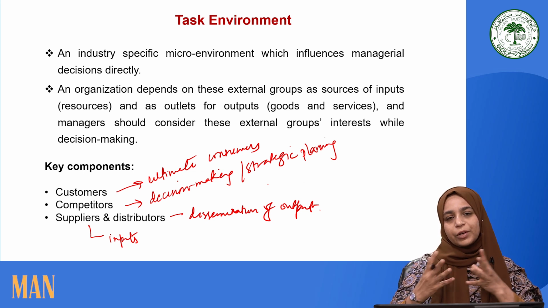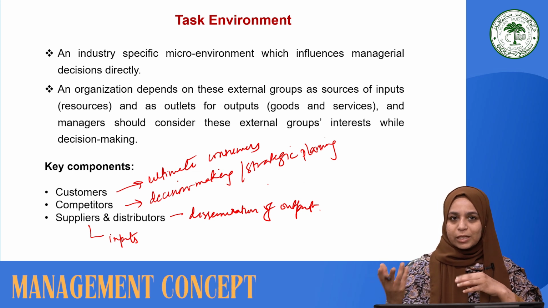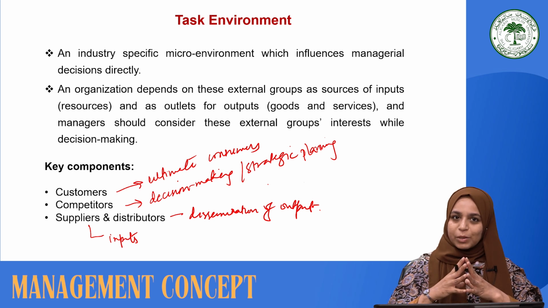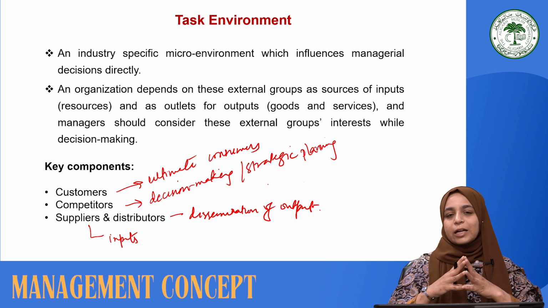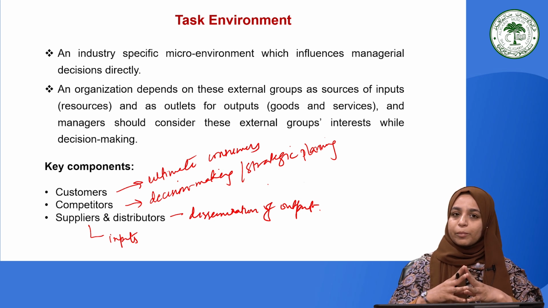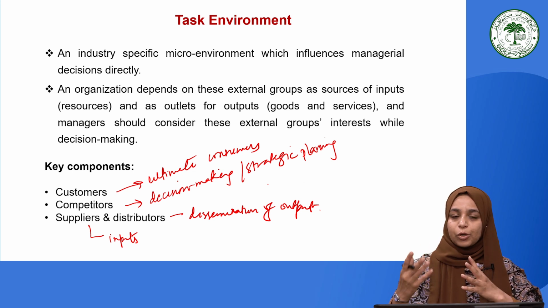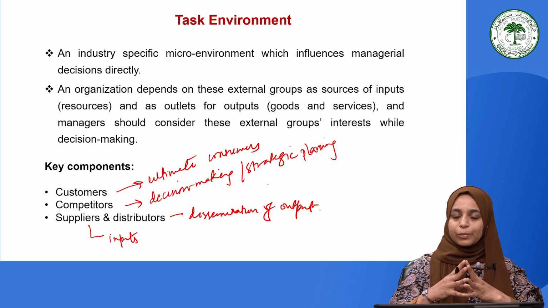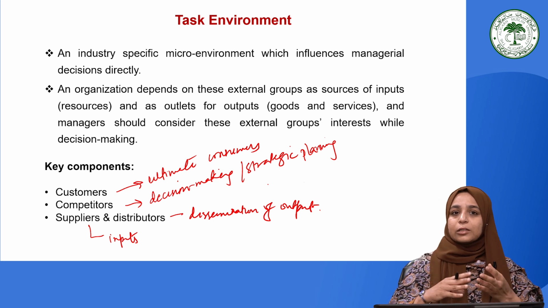The customers of different industries have their own different requirements and needs, and that is why they are different from one industry to another industry. Every industry must take care of these elements and changes that are happening in these aspects of the task environment, because any shift in the preferences of the customer's need, or the number of competition, or the nature of goods and services that will be offered as a substitute, or the complementary products that are available in a market, in terms of the utility of the product, or the extended uses of a product,